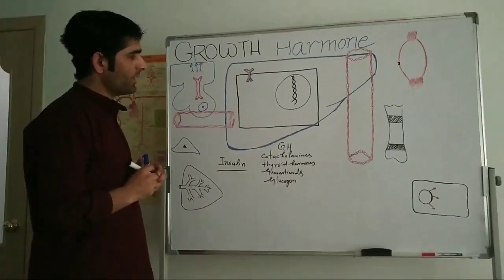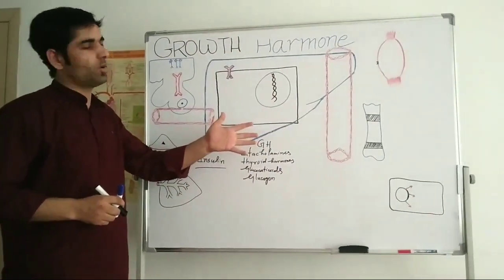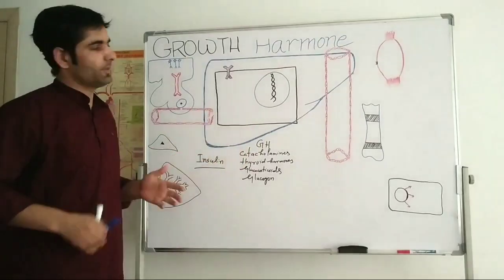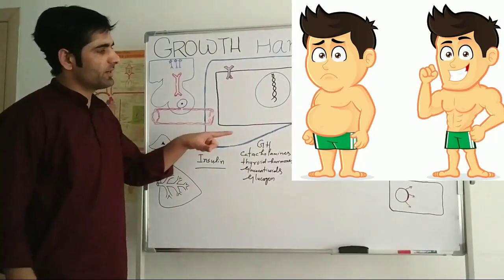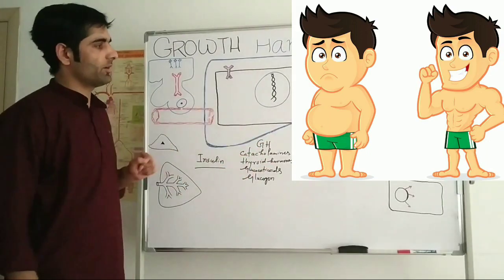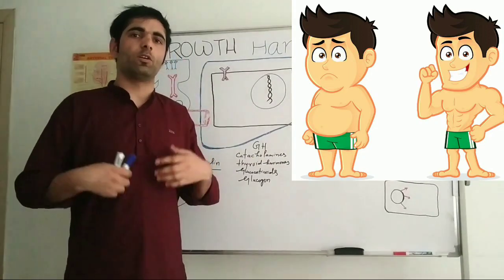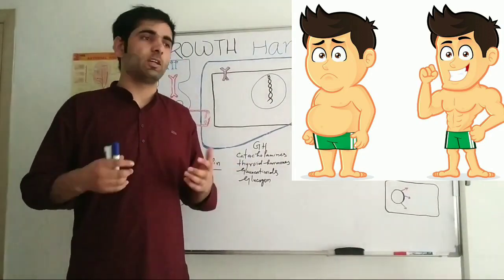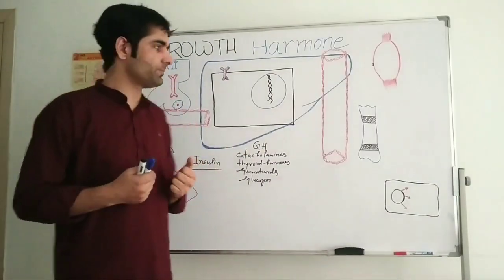Now, as you can see here in the picture, if you see the effect of the growth hormone on our body, there is a fatty person. This fatty person gets converted into a muscular person. It's due to the growth hormone. Growth hormone is responsible to make our body lean, we can say muscular. This is the main function of growth hormone.